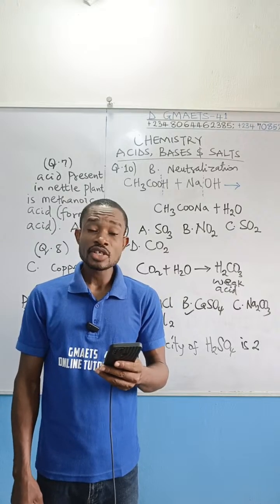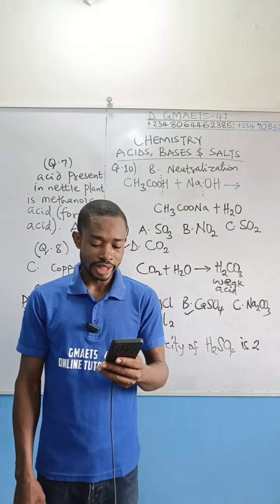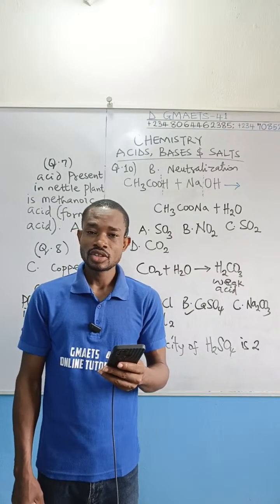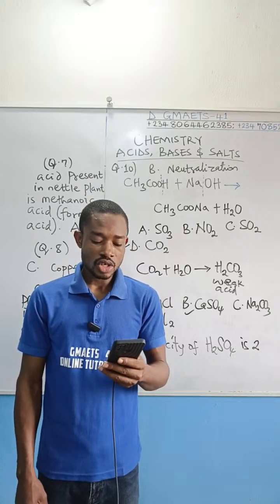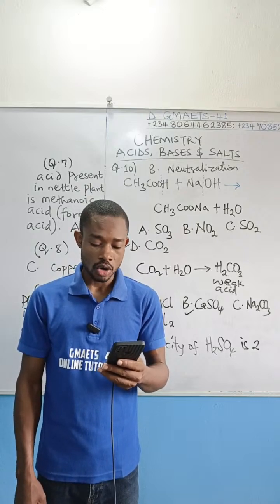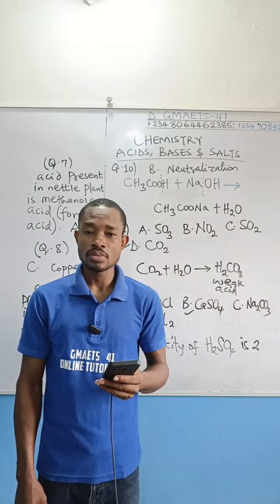D. The solution turns pink. E. Sodium chloride crystals form.